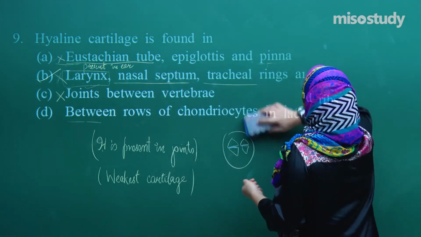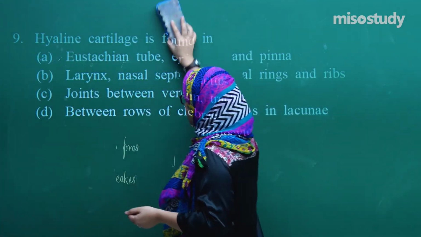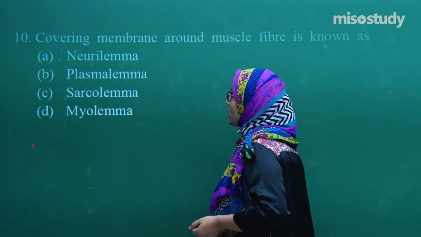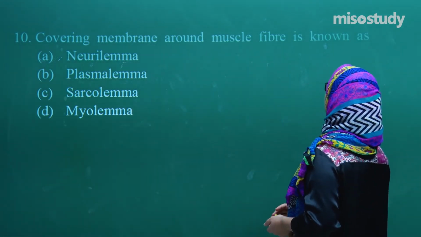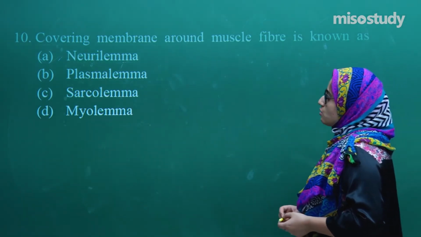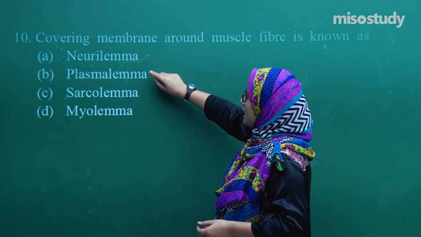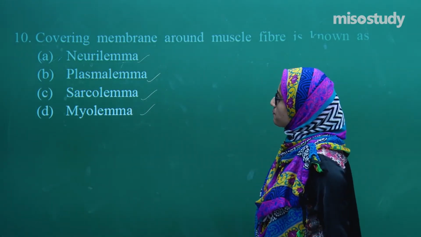Now coming to the next question. What is the next question here? The next question is, the covering membrane around the muscle fiber is known as. So guys, what are the options? It's neurolemma, plasma lemma, sarcolemma and myolemma.